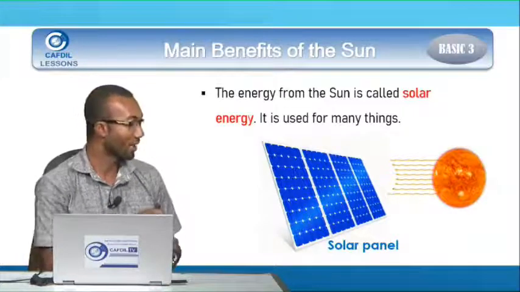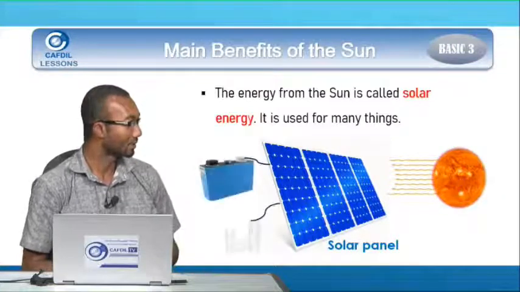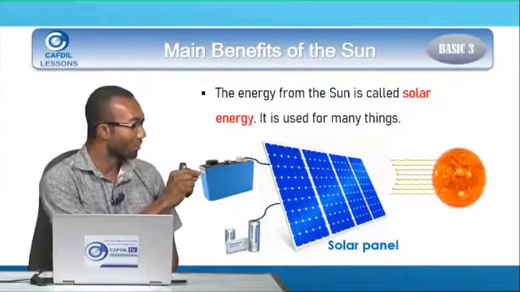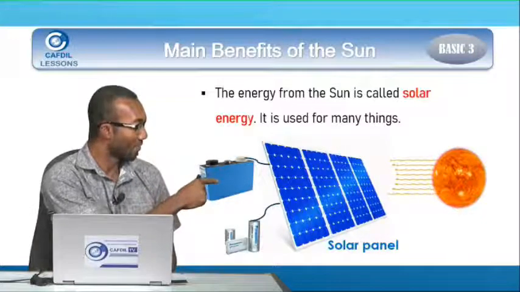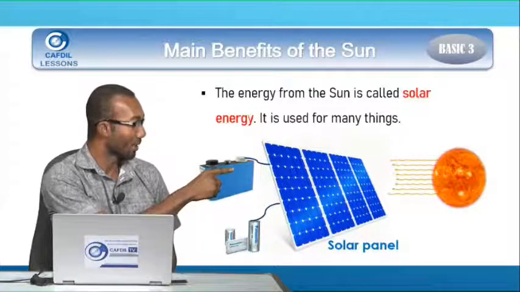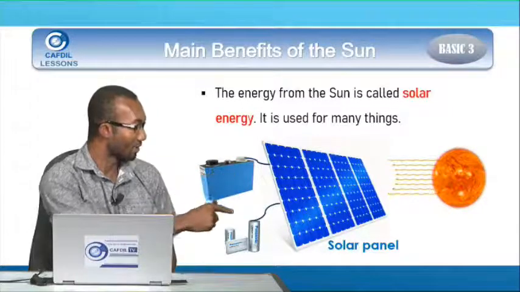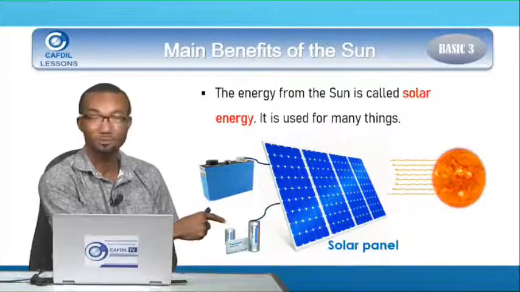And when this solar panel takes the energy from the sun, it will use this energy to charge this solar battery. So you see a battery up here, this blue battery, and the solar panel is connected to the battery. You see another small one here, and the solar panel is connected to this battery.